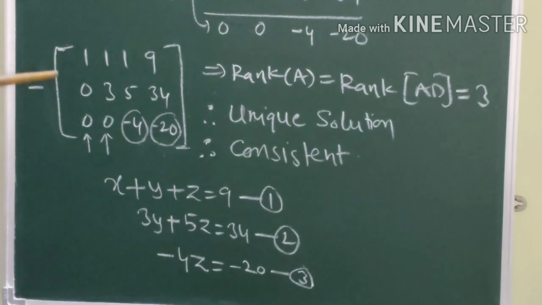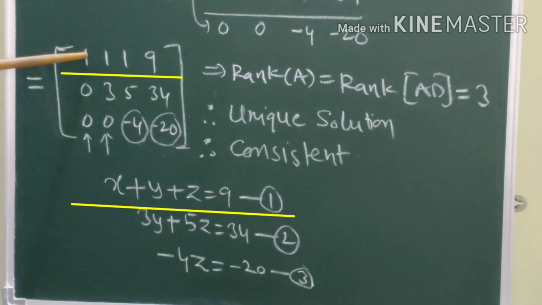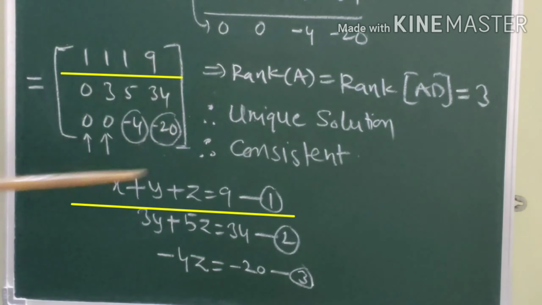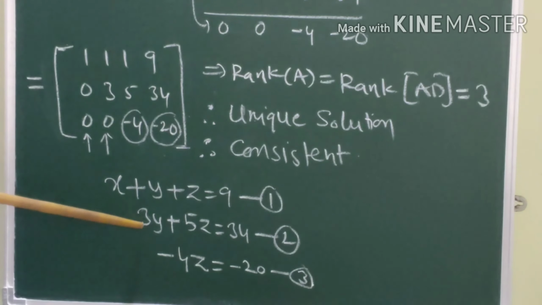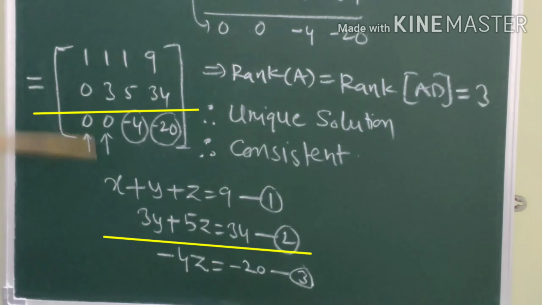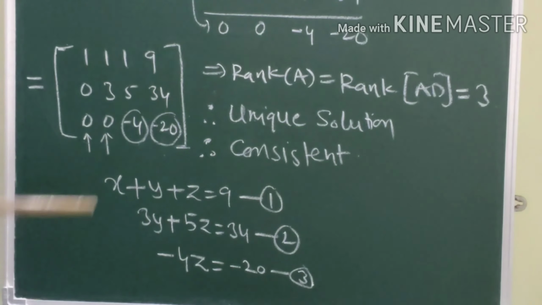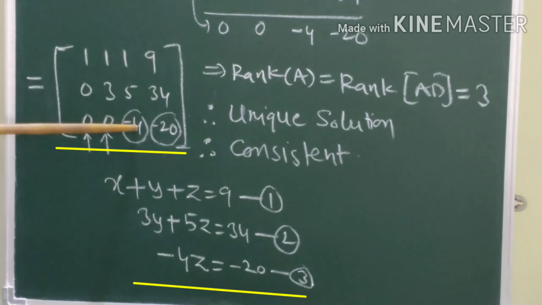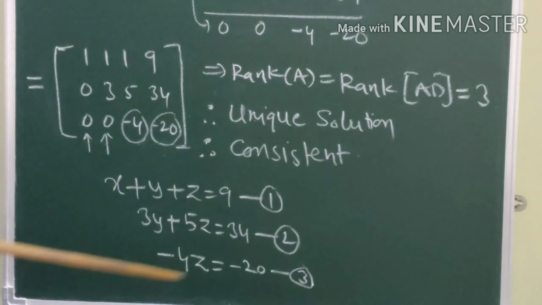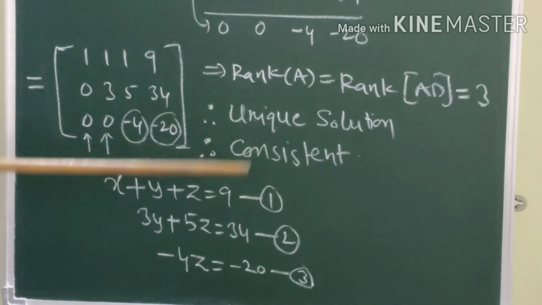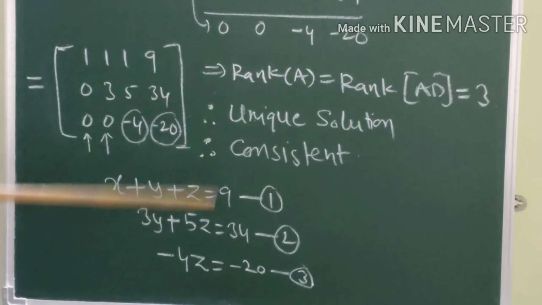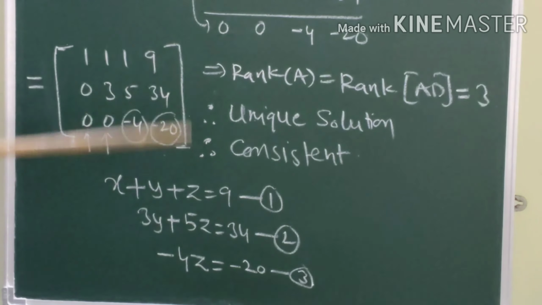Now, by writing these in the form of equations, we get that 1x plus 1y plus 1z is equal to 9. This is equation 1. Second equation, 0 means there is no x term, 3y plus 5z is equal to 34. Second equation. In the third equation, there is no x term, no y term. Minus 4z is equal to minus 20. This is equation 3. By solving equation 1, 2, 3, we get the values of x, y, z.